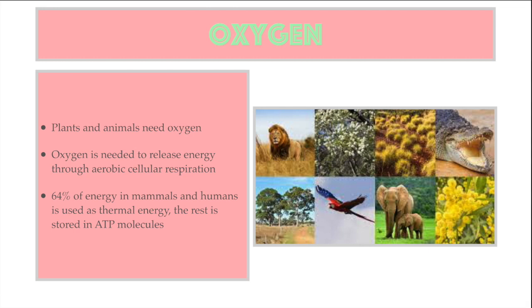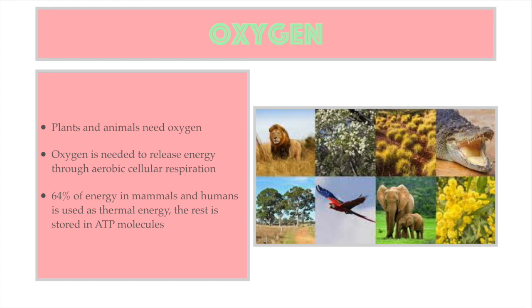Birds and mammals use about 64% of their energy released as thermal energy to maintain a constant body temperature. The remaining energy, about 36%, is stored in molecules known as adenosine triphosphate.